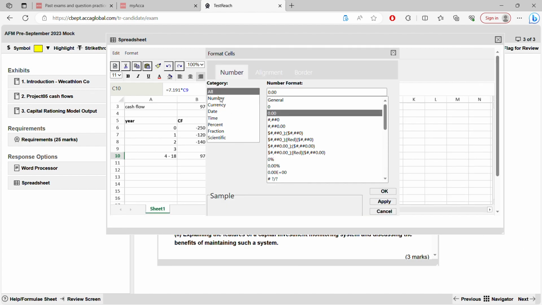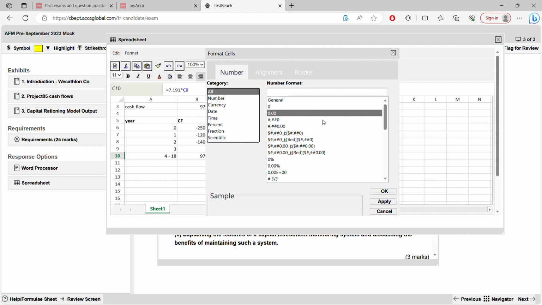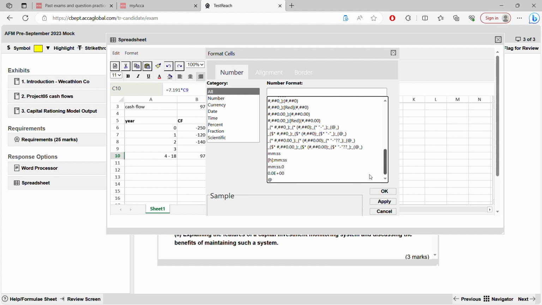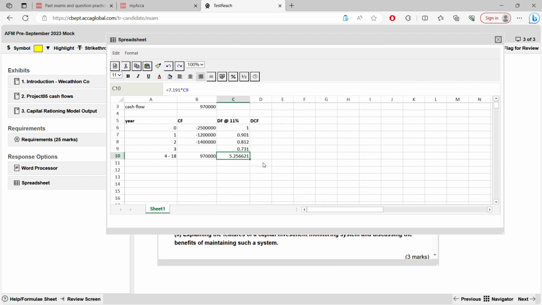Format cell, number, okay, all. So as you can see, this is 2 decimal places. Okay, we don't have it, but you can round this to 3 decimal places using this round. This is a function.